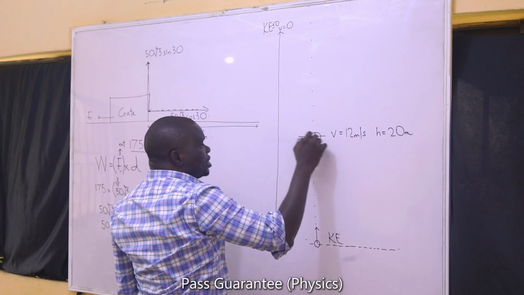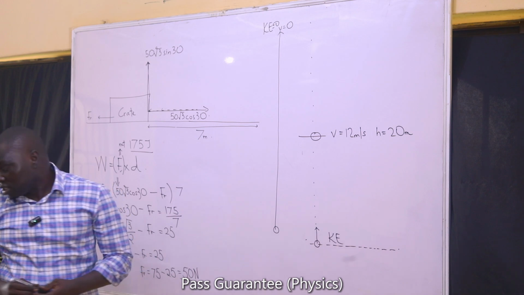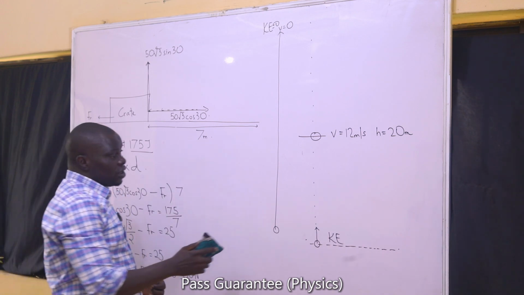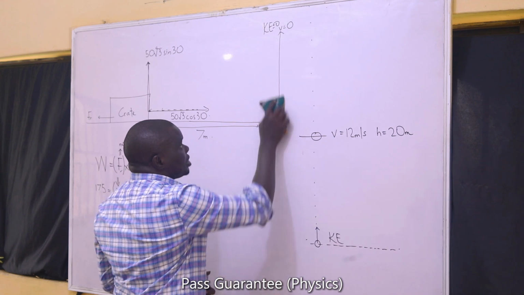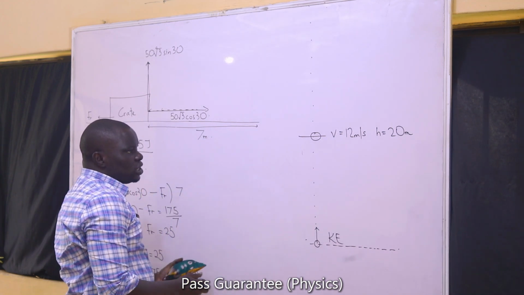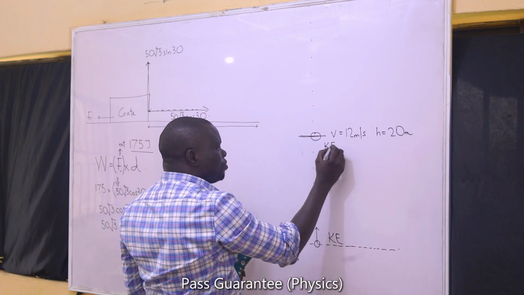So at this point, its velocity is 12. It still has a non-zero value for its velocity, so that cannot be the maximum height. So at that point, again, we are given the height. So what I think we should do is, at this point, since I know its velocity, I can find its kinetic energy at that point.